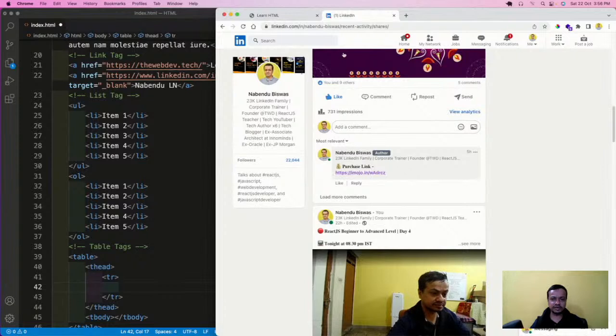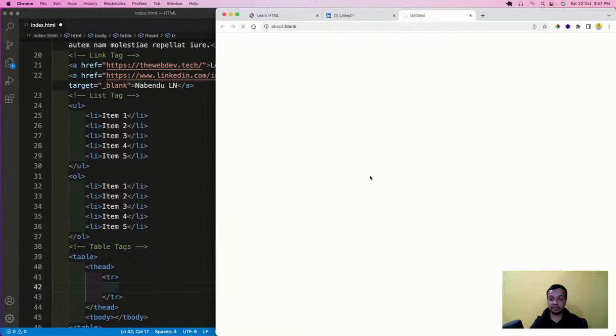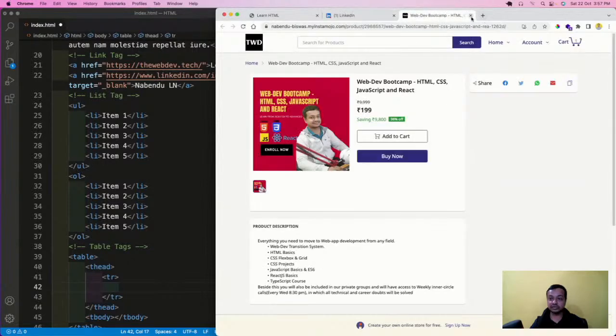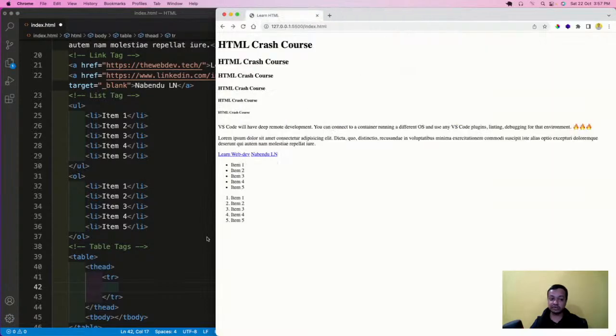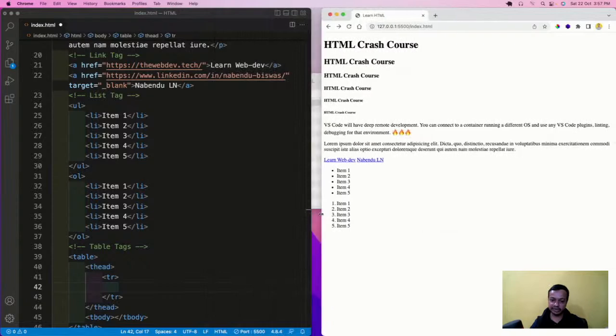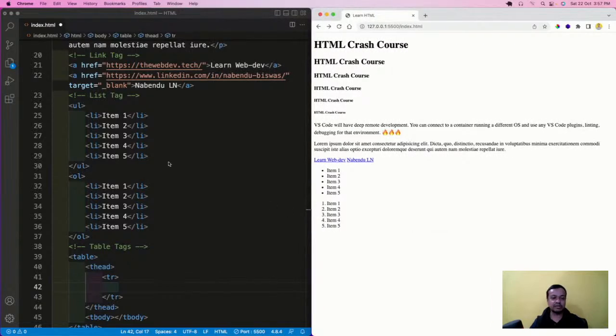If I open it in the same LinkedIn tab, as I told earlier, LinkedIn is losing me. But if I click here, it is opening in a different tab. So that is what target equal to blank is. The LinkedIn engineer might have also given something like target equal to blank. So that is like that.